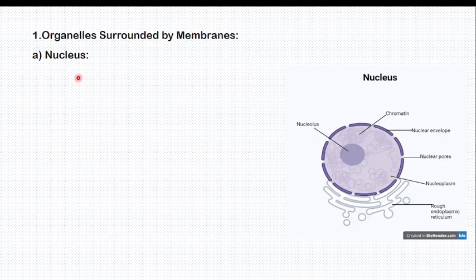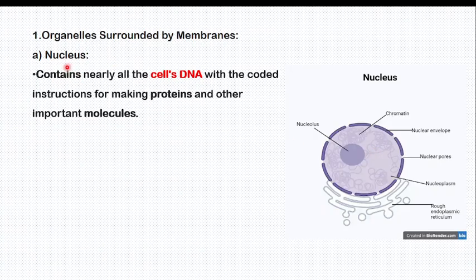Let you have them in detail. Number one, the nucleus contains the cell's DNA. When we say DNA, it transmits hereditary information. The function of the nucleus is that it contains DNA, which encodes instructions for making protein and other important molecules.